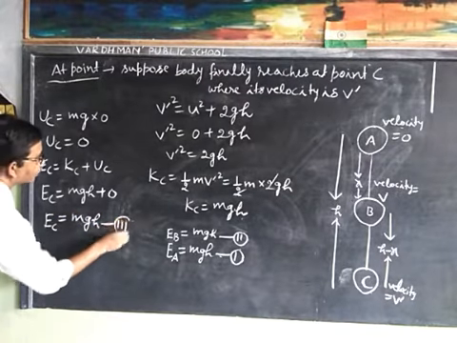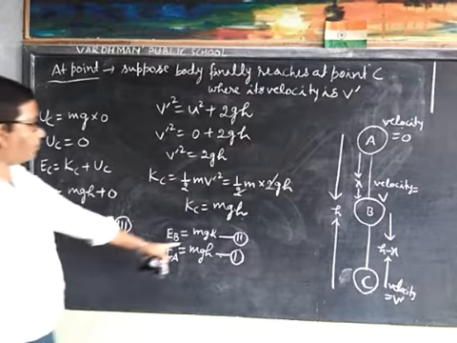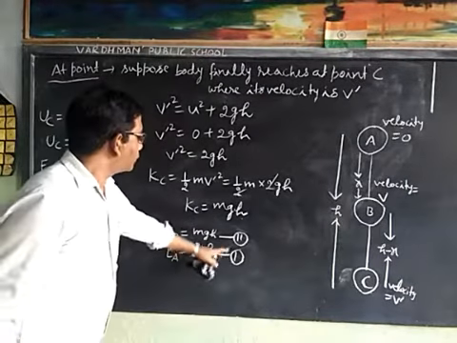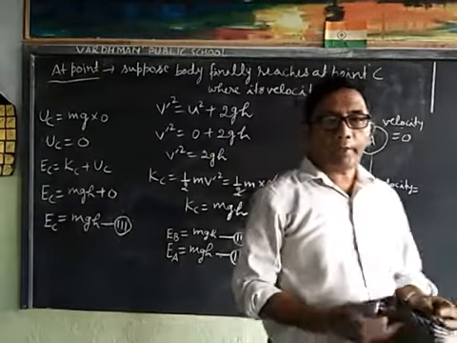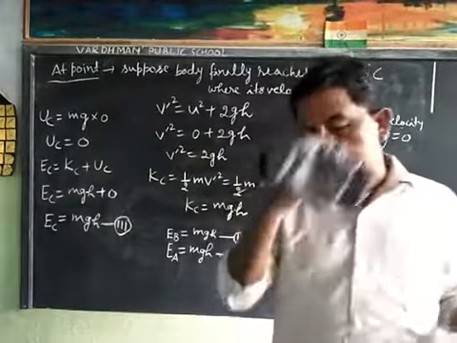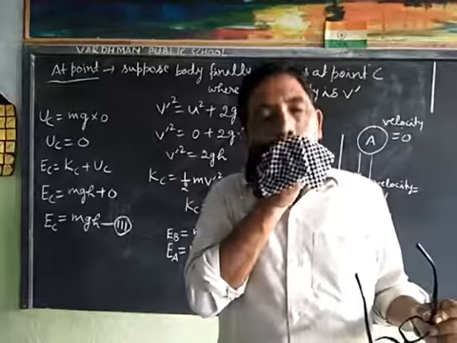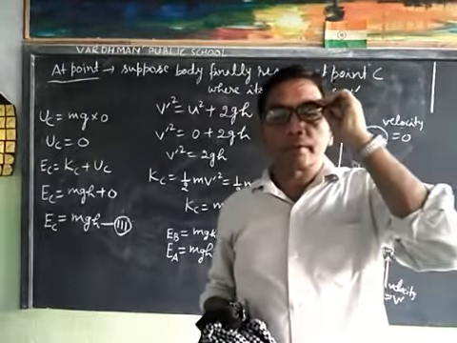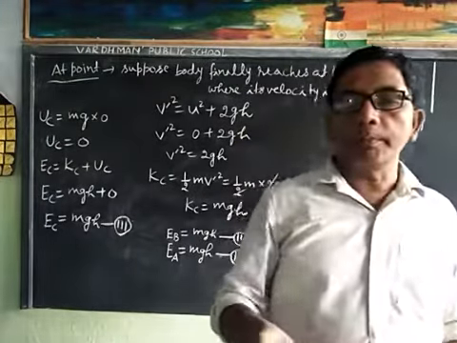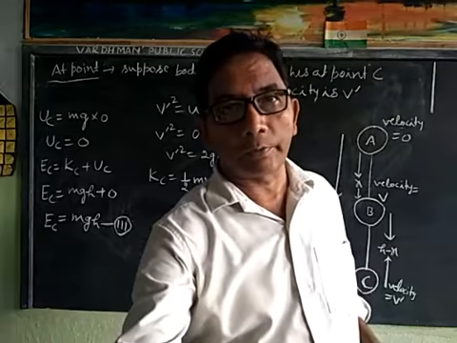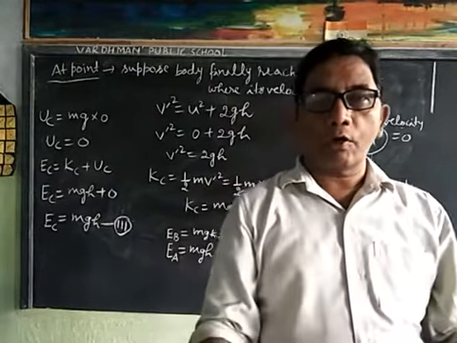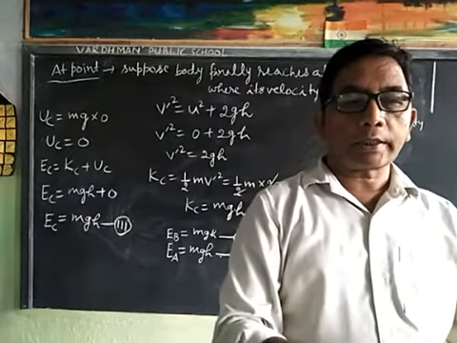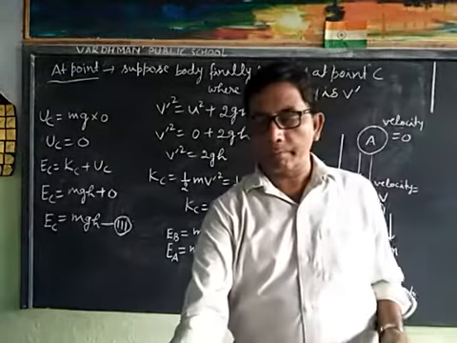This is the third equation. From equations first, second and third, total energy at points A, B, C is equal to mgh. Thus total mechanical energy is conserved. Now we will discuss some numerical problems.